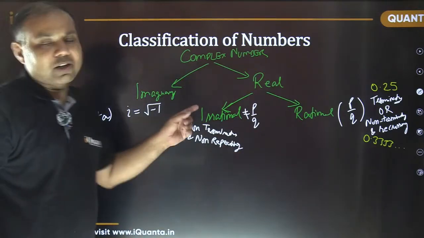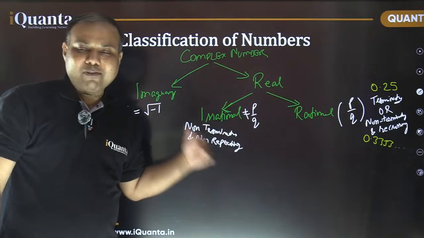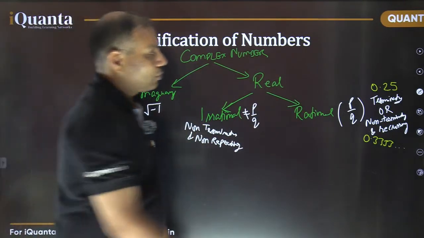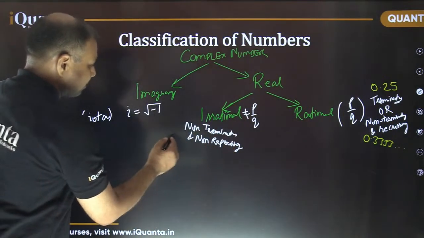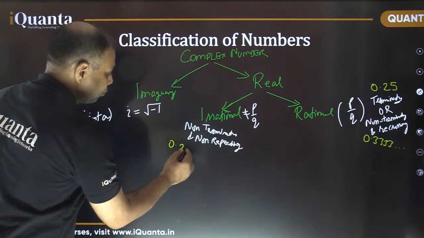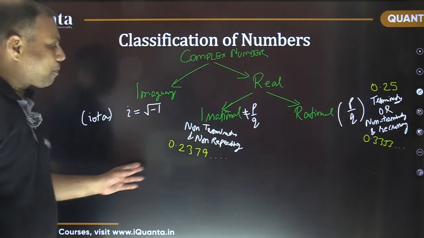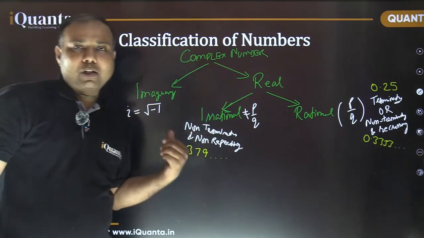That means irrational numbers when written in decimal format are not going to terminate, they will continue, but they will not repeat as well. ठीक है ना? So for example, in your schools you have taken examples like maybe 0.2379 and so on. So there's no pattern of repetition. The digits will continue, but there is no pattern of repetition.